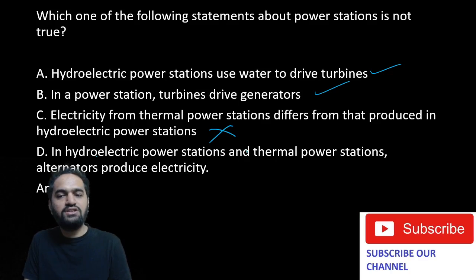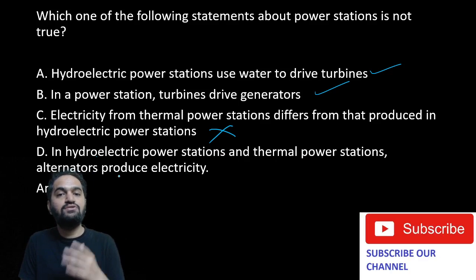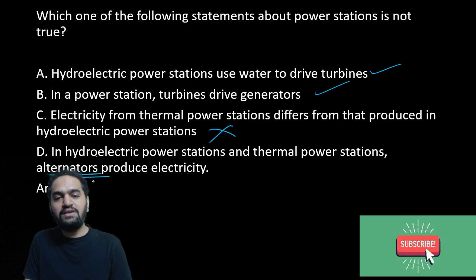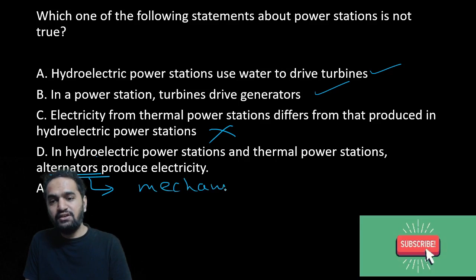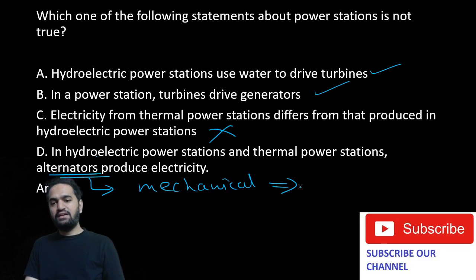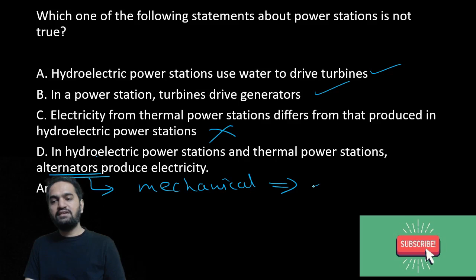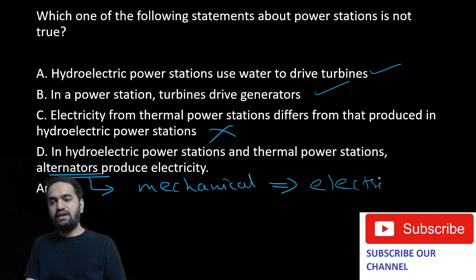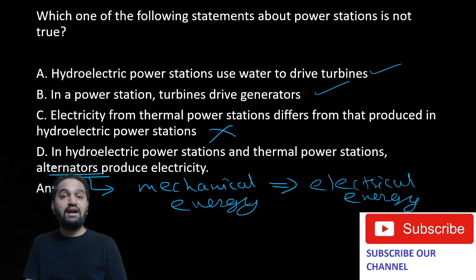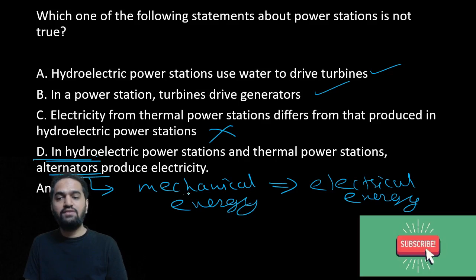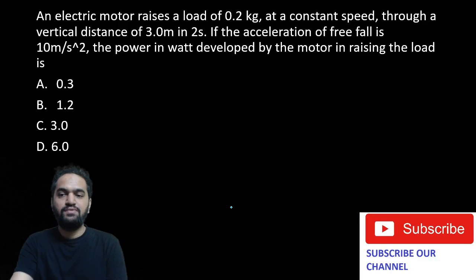In hydroelectric power stations and thermal power stations, alternators produce electricity. Alternators are nothing but devices which convert mechanical energy into electrical energy. Always remember this. In your book also you can write down what alternators are. Alternators are devices which convert mechanical energy to electrical energy. Please remember that. Let us go for the next question.